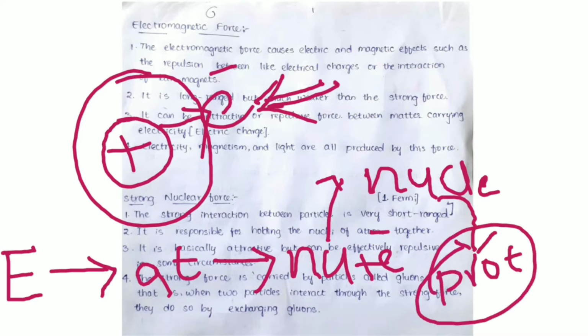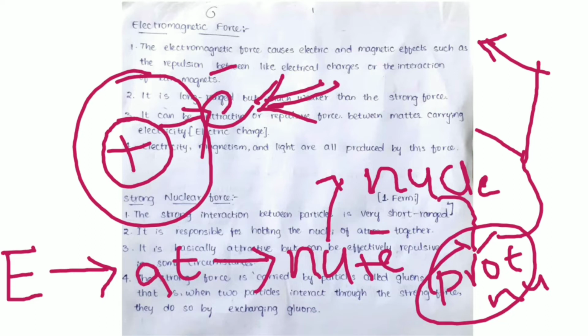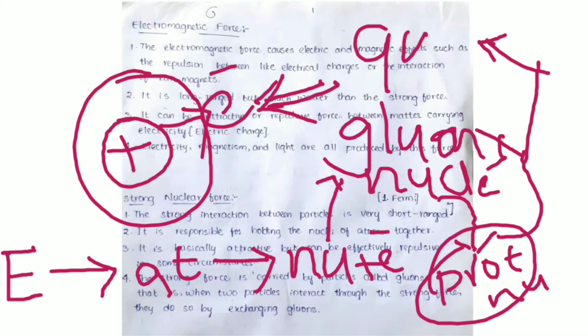These protons and neutrons have two energy carrying centers. They are gluons and quarks. In the next slide we will learn about gluons and quarks very clearly, so leave it here. I will explain this point in the next slide.